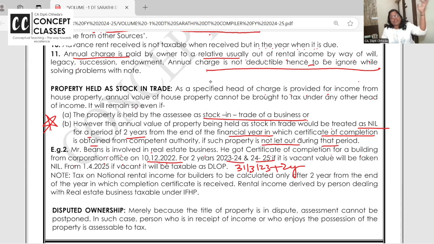If this house is ready to occupy and it is vacant, no problem. But after 2 years, if neither is it sold nor occupied, and still vacant, from 1/4/25 it will be taxable as deemed let out property. Is this clear to all of you?